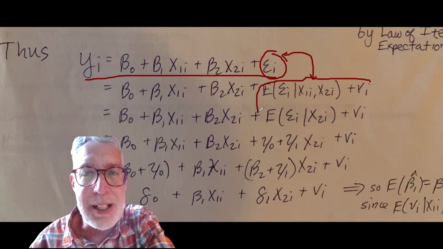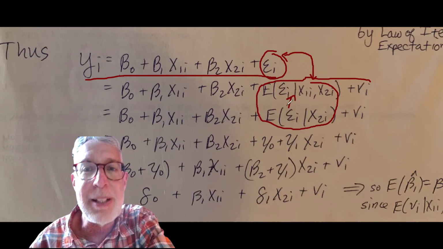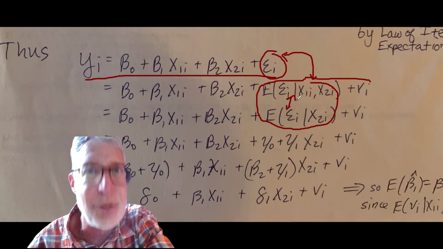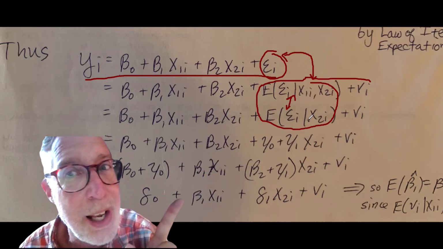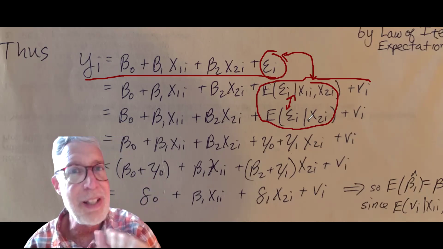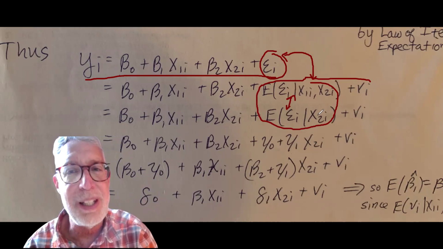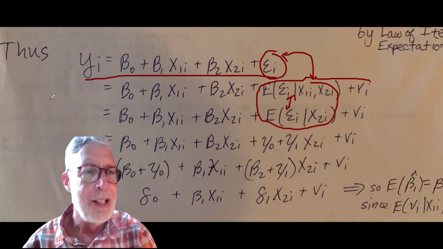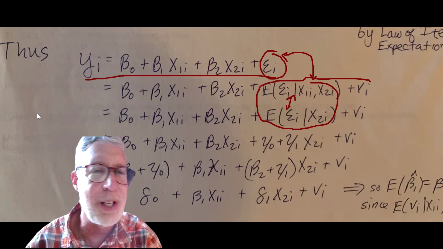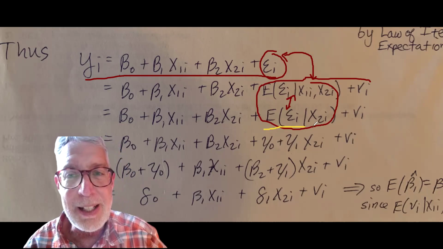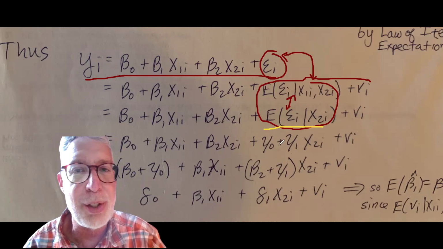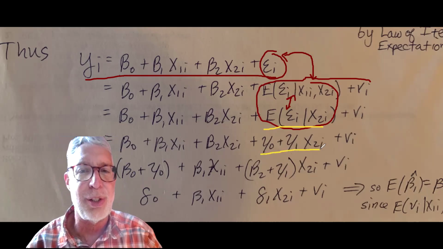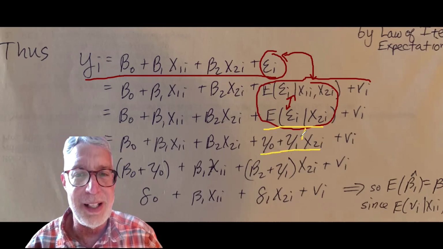Now, our conditional mean independence assumption was that these two things are the same thing. The expected value of epsilon i conditional on x1, x2 is the same thing as the expected value of epsilon i just conditional on x2, right? So that's the difference here. We substitute this in here. Let me change color here so we can go on. Now, we made an assumption, just for simplicity, that the expected value of epsilon i conditional on x2 was just a linear function of x2. So we plug that in here.